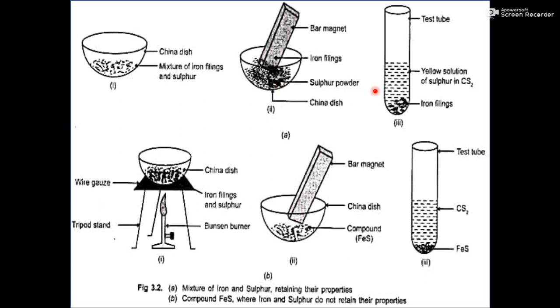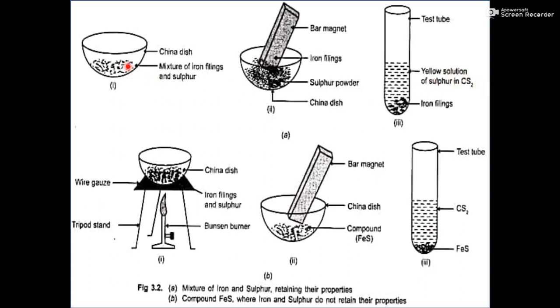And you can also do one more thing. There is a solution in the lab, that is carbon disulfide, CS2. This solution has the ability to dissolve sulfur but not iron filings. So when you put this mixture into the carbon disulfide, the iron filings will be left here, but the sulfur can easily dissolve into the carbon disulfide, and that's why the color of the solution will become yellow. You can see here the yellow solution of sulfur in CS2.